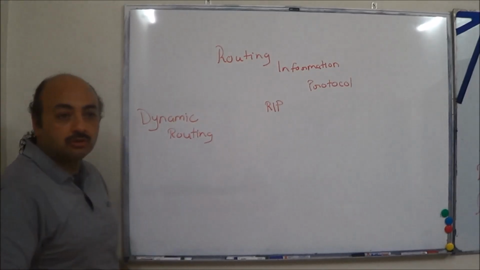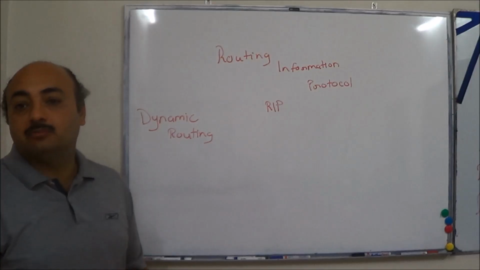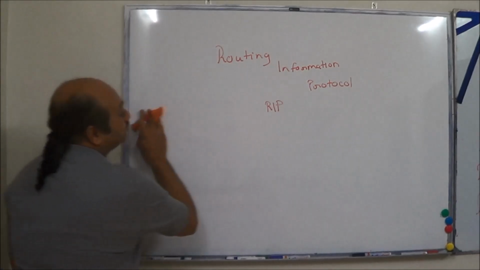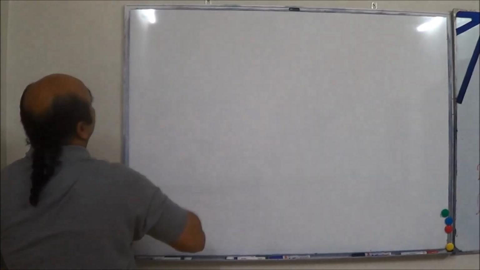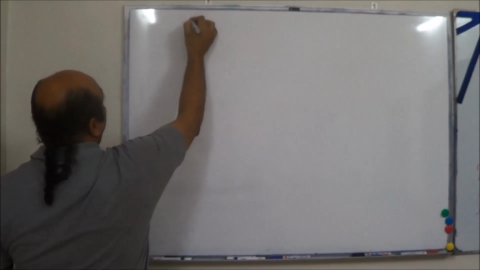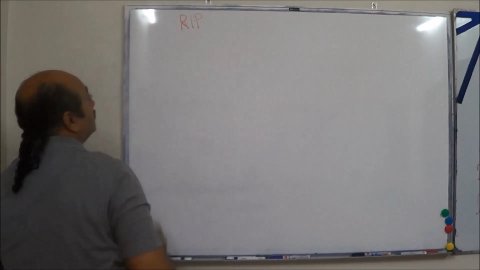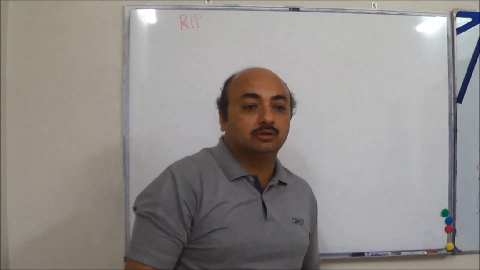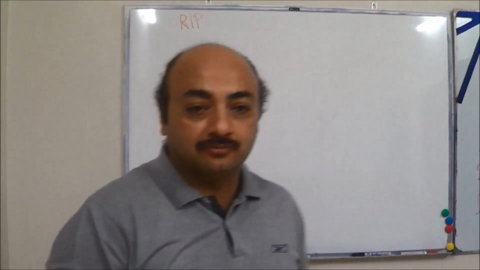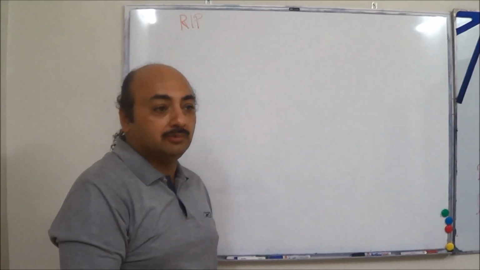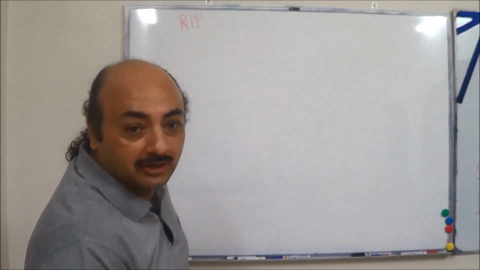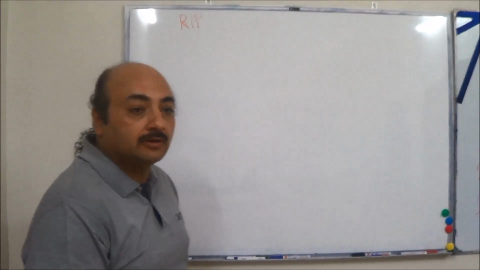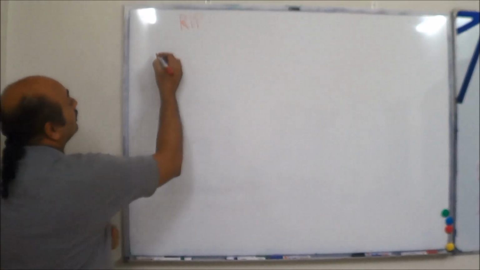So the first question is, what type of protocol is RIP? It's a dynamic routing protocol. RIP stands for? It's not what you put on Facebook if somebody passes away, RIP, rest in peace. It's not that. So routing information protocol. Now a couple of terms related to this.